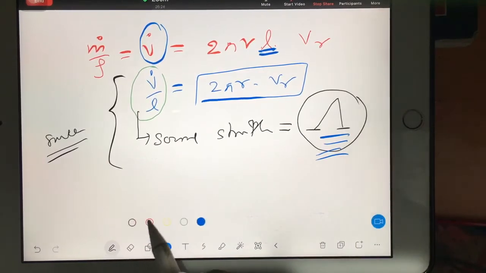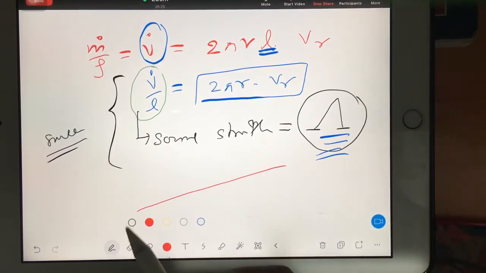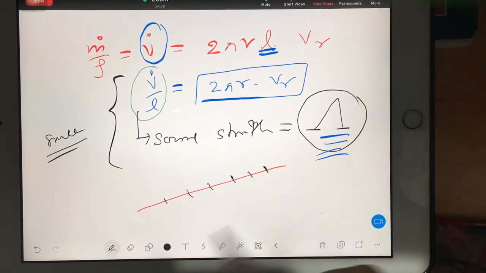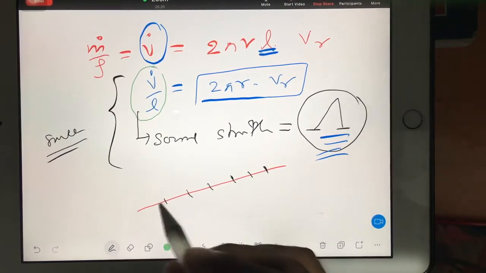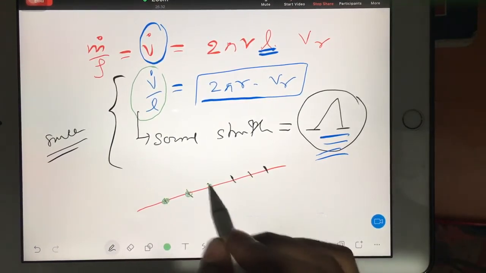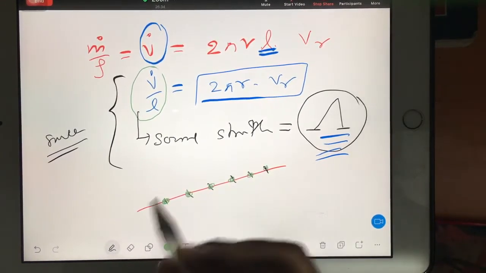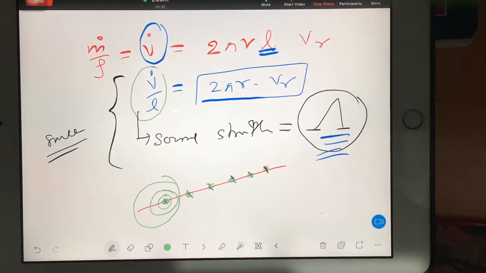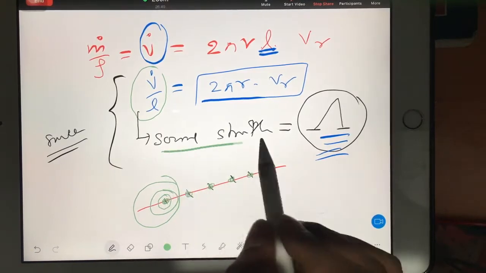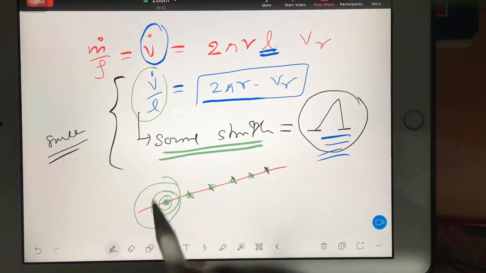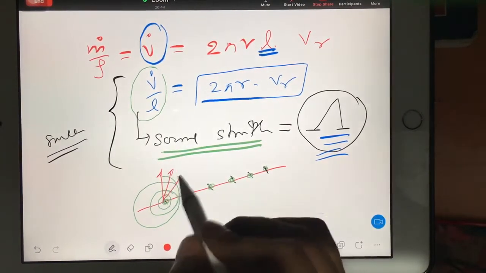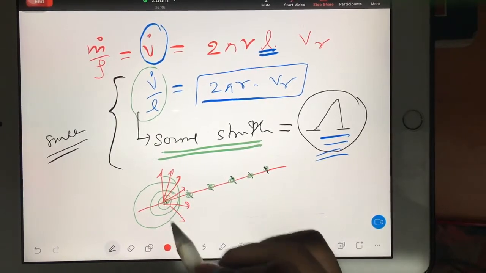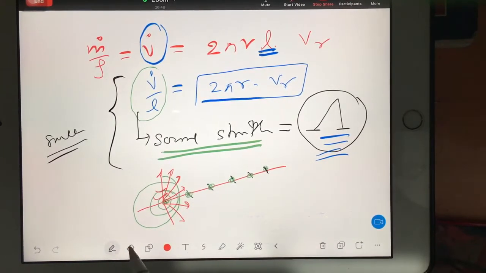Now try to understand one logic. On this length, I kept all types of sources here, but maybe each source itself is of different capacity. This source can be very strong, this source can be very strong, this source can be extremely strong. So that's why we have to bother about source strength. It means how much velocity, or you can say how much mass flow rate, this source can develop. This is the physical meaning of source strength.